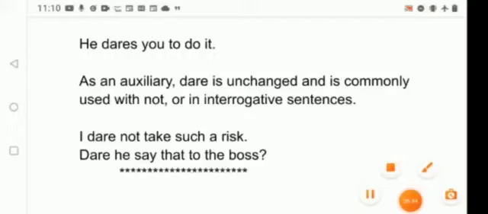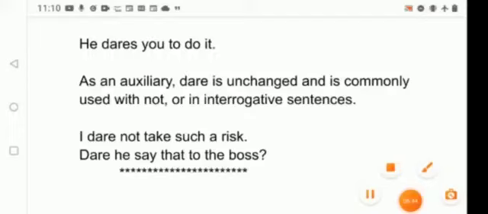Now, another modal verb is can. Can and could. Can is used in the following cases. She can play tennis very well, to express an ability or the power to do something. You can go now, used in the sense of may to give permission, though may is more correct. Can you hear me? Used with verbs of perception. Could is the past tense of can and is used in indirect speech.